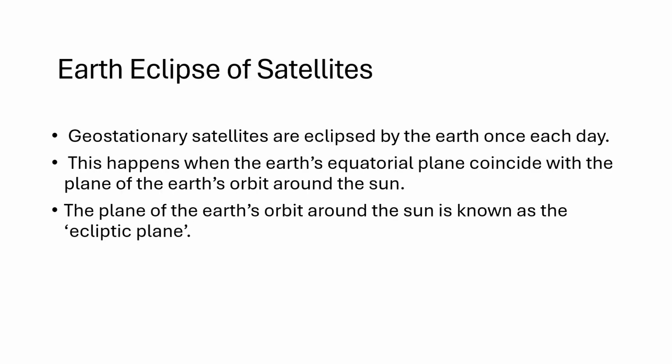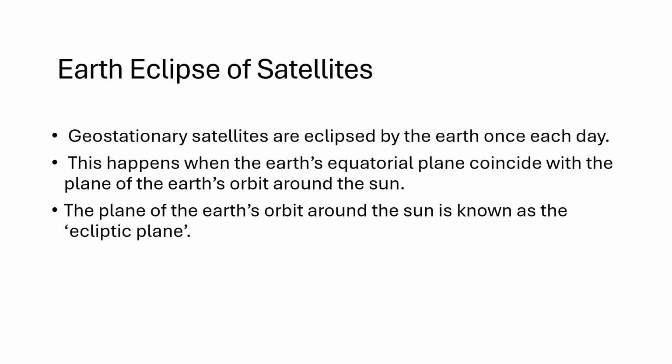First of all, eclipse of satellites. The effects of eclipse are serious for satellites which are launched in the geostationary orbit. The geostationary orbit is around 36,000 kilometers from the Earth's surface, and it is a circular orbit. The satellite launched in that orbit will always face the same side toward the Earth. Here the revolution period is 24 hours. So consider the geostationary satellites which are eclipsed by the Earth once each day.